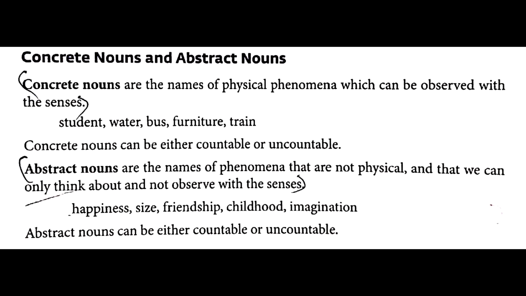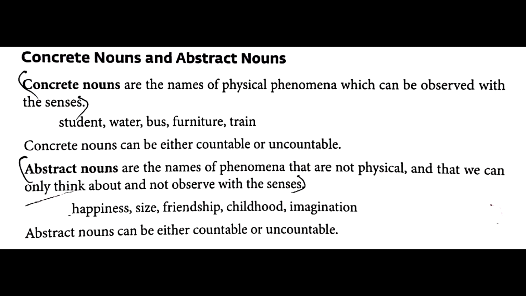Whereas in abstract noun, it's not physical. Happiness, you cannot touch. Friendship, you cannot touch. Water, you can touch. Bus, you can touch. Furniture, you can touch. And train also you can touch. But you cannot touch childhood. You cannot touch your imagination. So they are called abstract nouns. Difference between both of them would be physical, where you can touch. But in abstract, you can only feel.